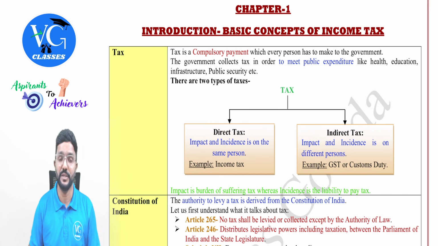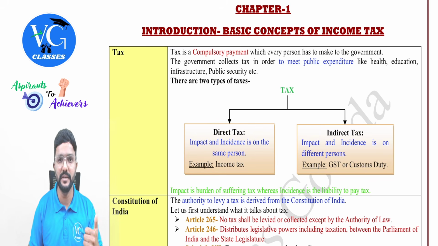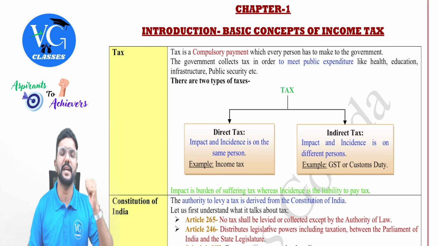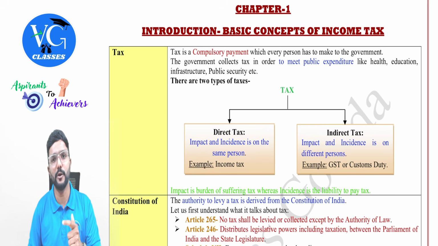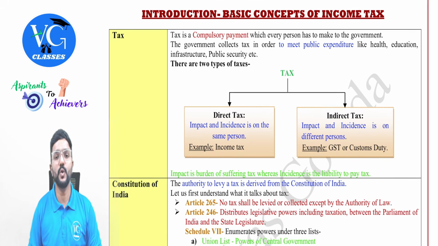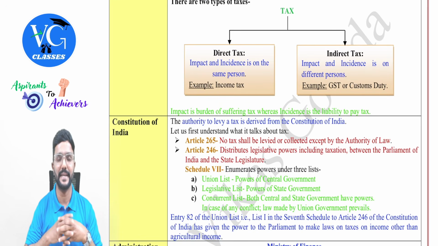The tax collection. In addition to this, the government would have also made various investments on which they would be earning returns in the form of rent, interest, dividend. But the major source of revenue, whether it is the central government or state government, is tax collection, guys. And we have two types of taxes, that is direct tax and indirect tax. Sir, what's the difference between direct and indirect tax?